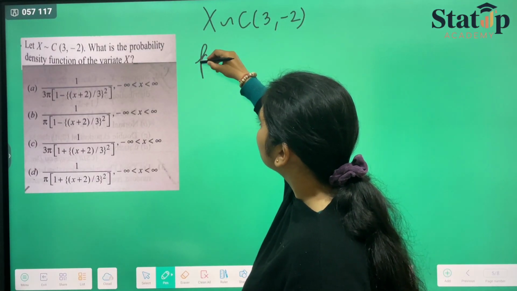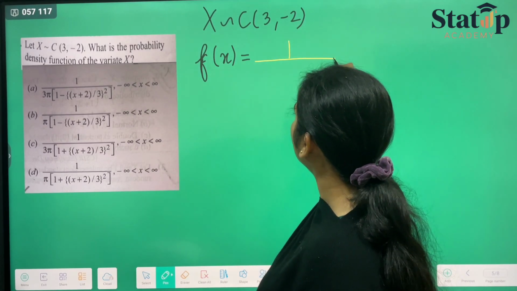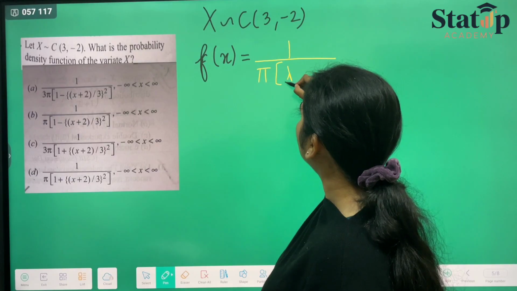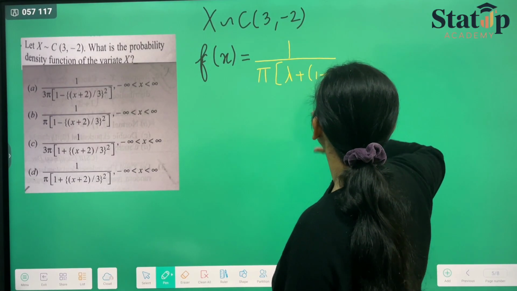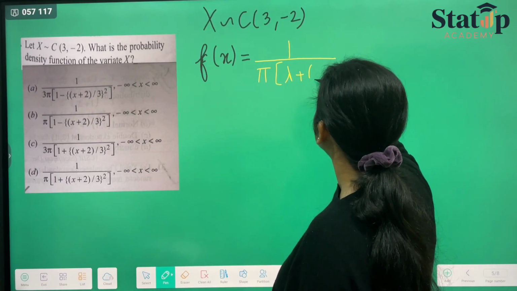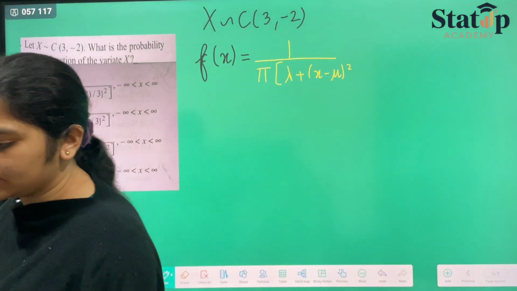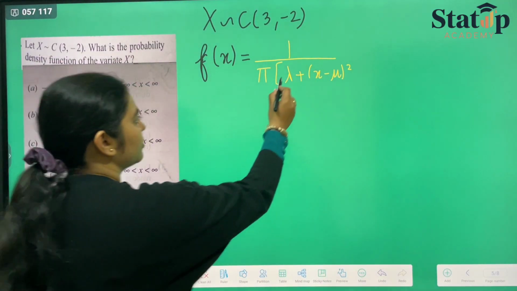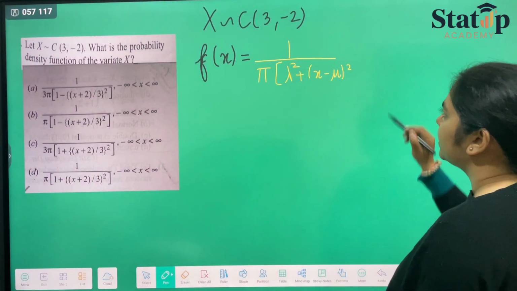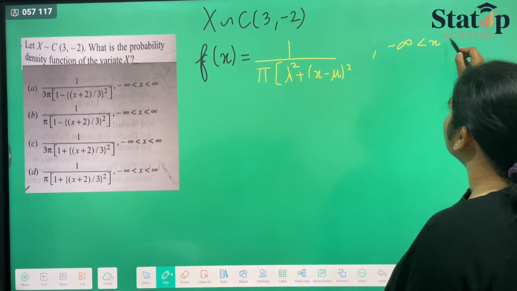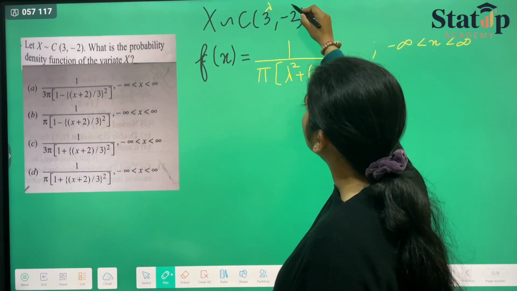Now we know that PDF of x is nothing but 1 upon pi lambda upon lambda square plus (x minus mu) whole square, where x lies between minus infinity to infinity. Now we just have to put the values. This is lambda and this is mu.